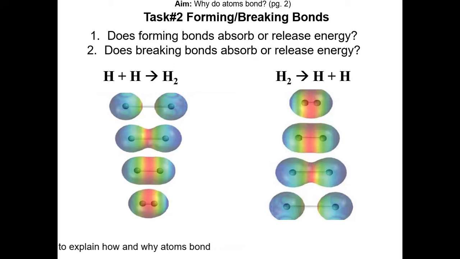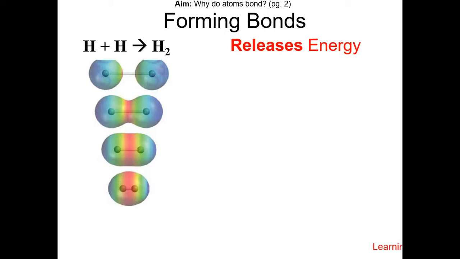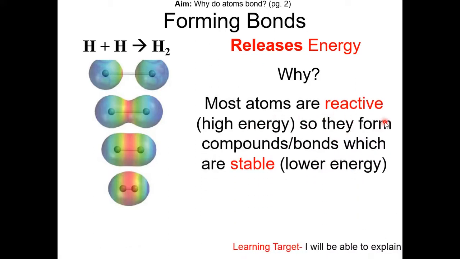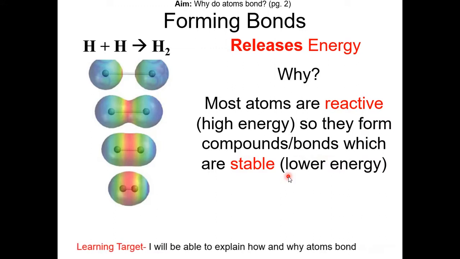So when you form a bond, you release energy. Another way to think about this is that atoms by themselves are highly reactive. They have a lot of potential energy, so they're going to keep bonding until they're stable. When something is stable, that is low potential energy. They're less likely to do something.